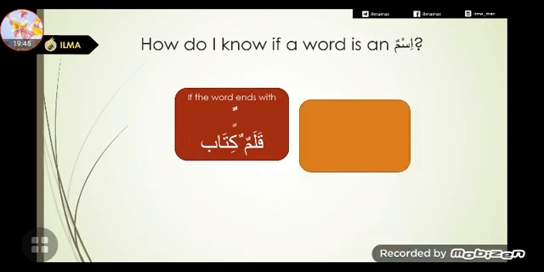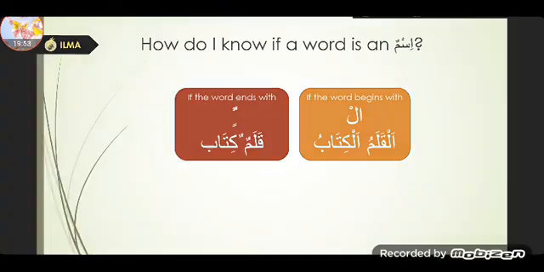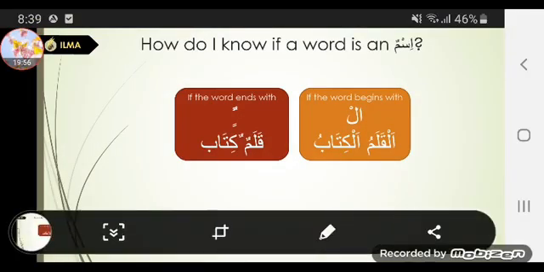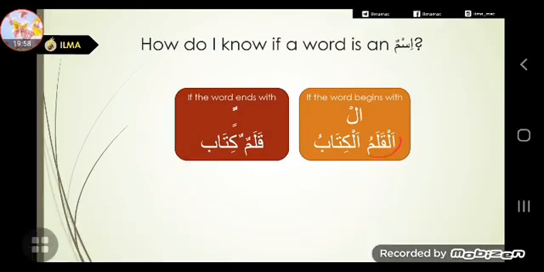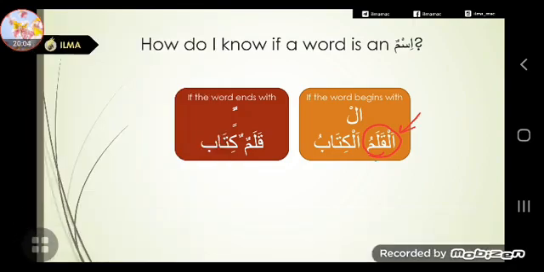Okay, the second sign is if a word starts with alif lam, al. As you can see here, al qalamu, al kitabu, right? How do you know al qalamu is an ism? Because it starts with al. How do you know al kitabu is an ism?